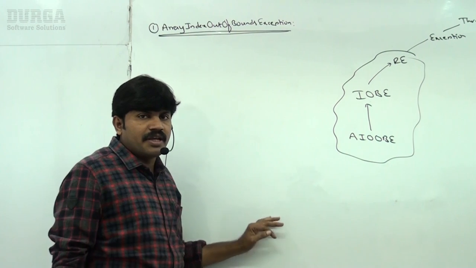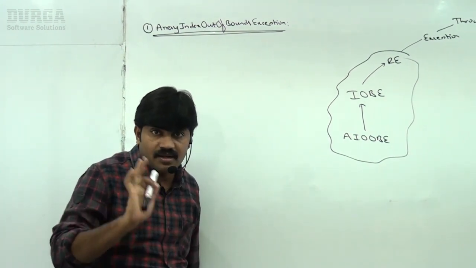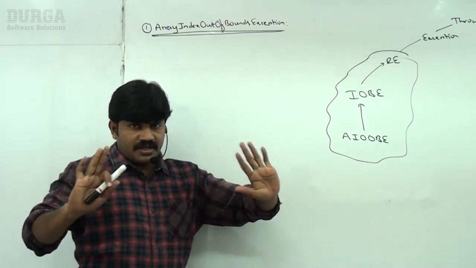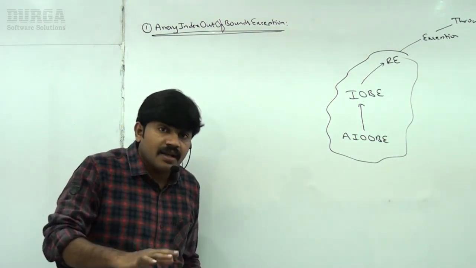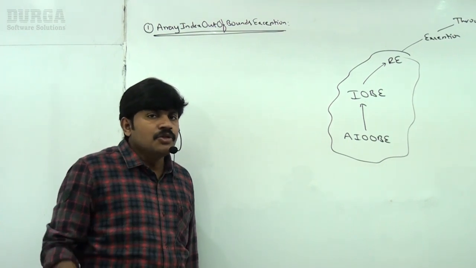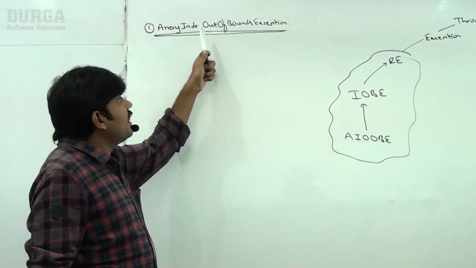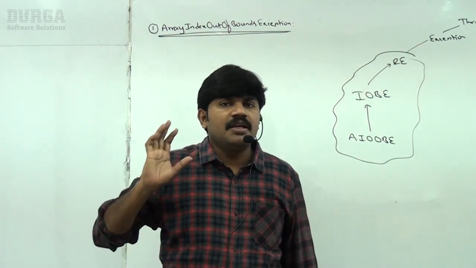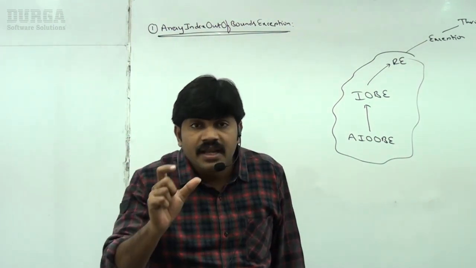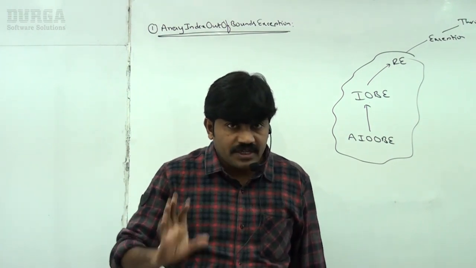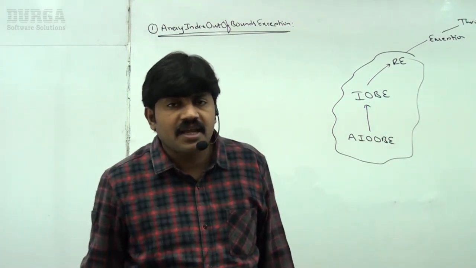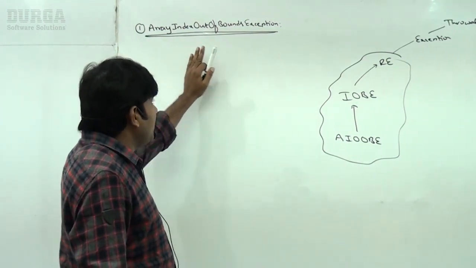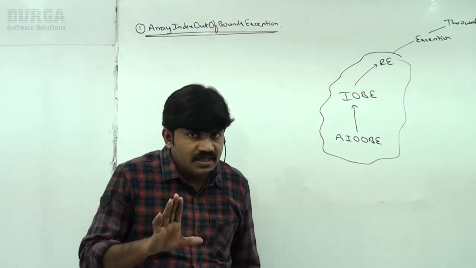The compiler never worries whether you are handling this exception or not. So the first point about ArrayIndexOutOfBoundsException is that it is an unchecked exception. Now, when will this exception be raised? The name itself indicates it. This exception will be raised automatically whenever we try to access an array element with an out of range index. Is it clear for all of you?